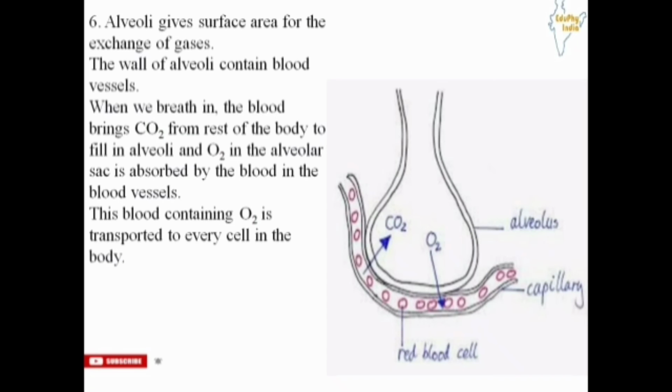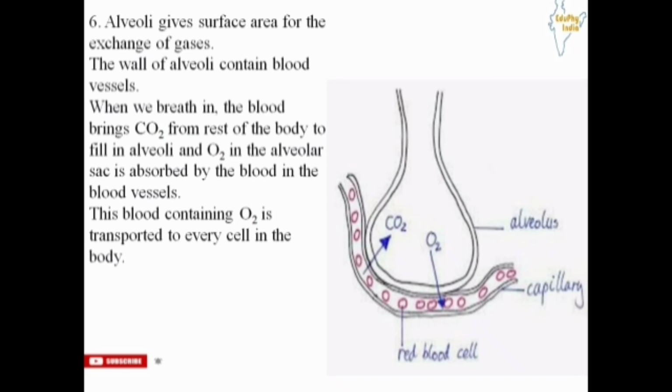The wall of alveoli contains blood vessels. When we breathe in, the blood brings carbon dioxide from the rest of the body to fill in the alveoli, and oxygen in the alveolar sac is absorbed by the blood in the blood vessels, and this blood containing oxygen is transported to every cell in the body.